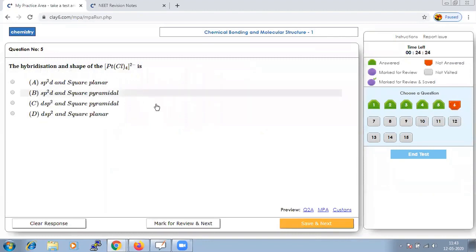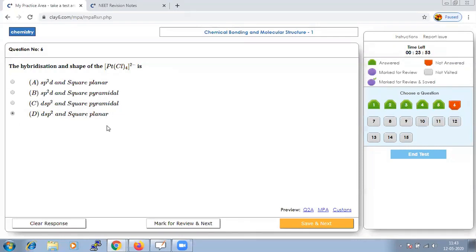But since here it is maximum, solid state should be the right answer. Next, the hybridization and the shape. Just now we discussed the formula for hybridization. For the given complex, calculate the number of valence electrons, monovalent ligands, cations and anions. If you substitute in that formula, you can conclude that the hybridization will be dsp2 and the shape is square planar.